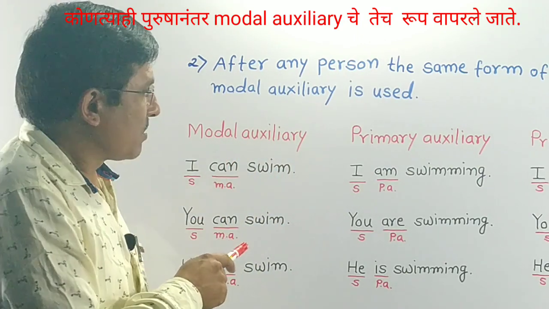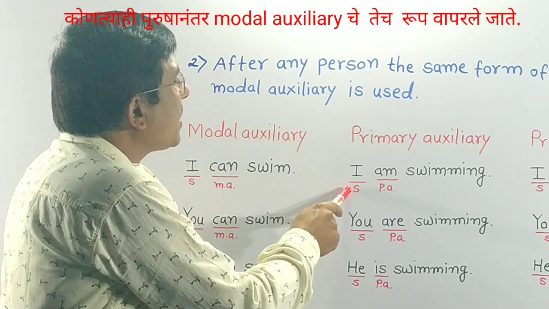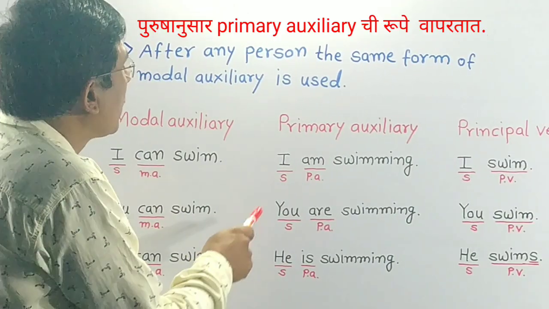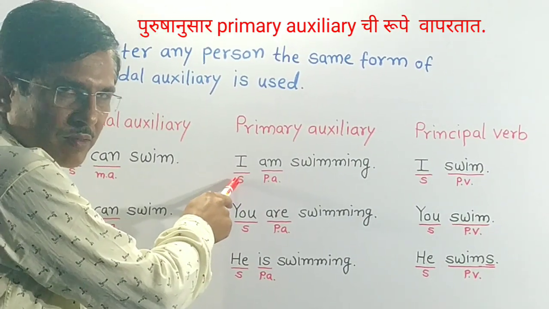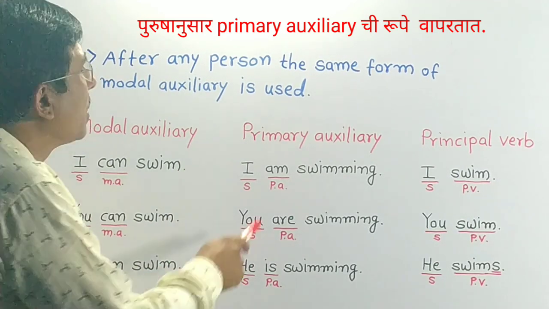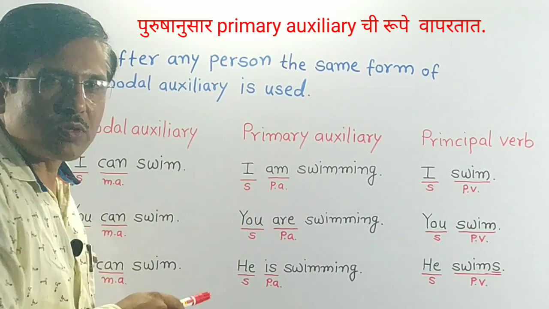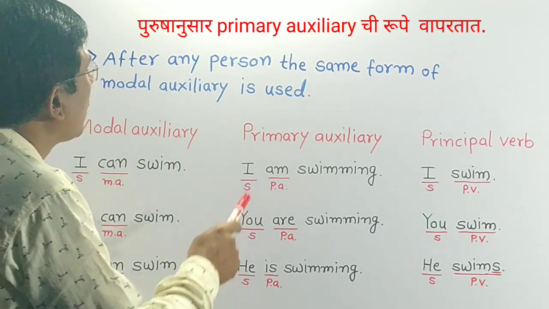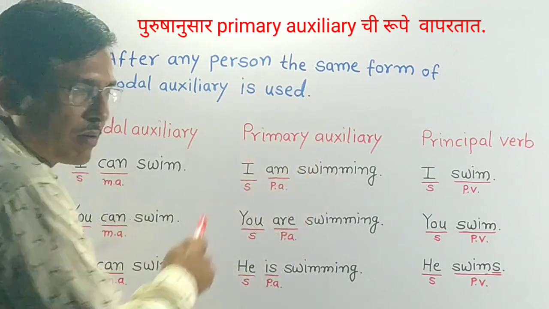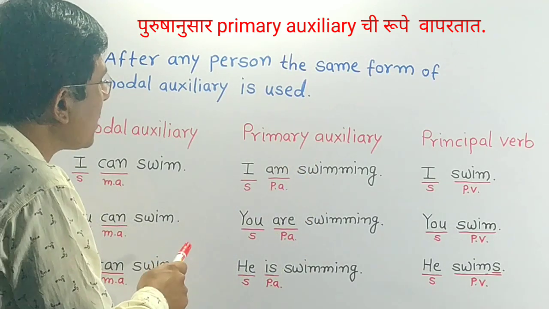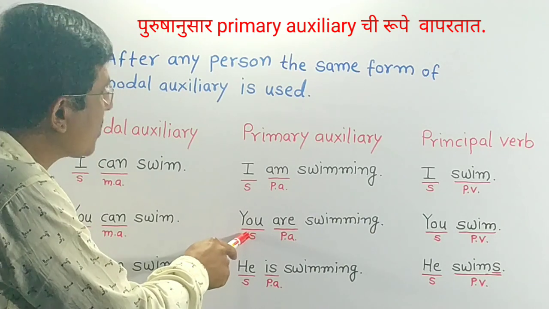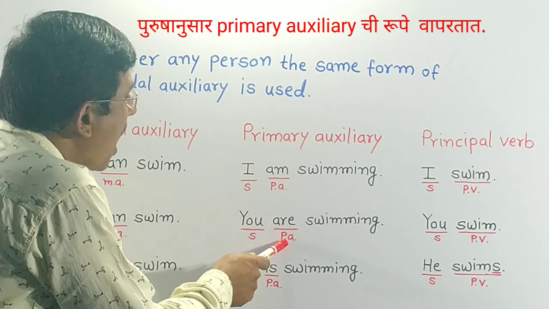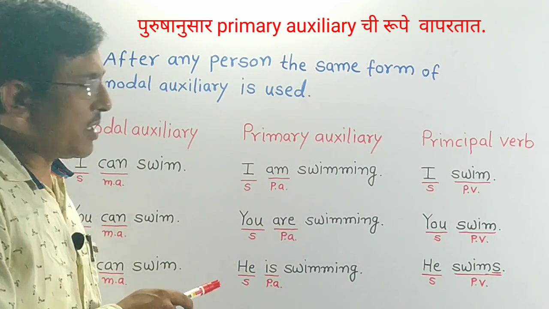Now let's see primary auxiliaries. Here in the first sentence, I am swimming. I is subject, first person singular. Am is a primary auxiliary. You know, it is the form of be. In the second sentence, you is a subject, you is second person, and after that are, this form of be is used.